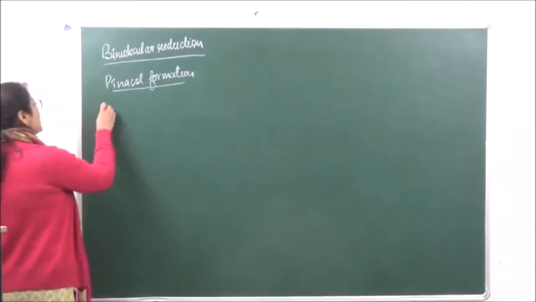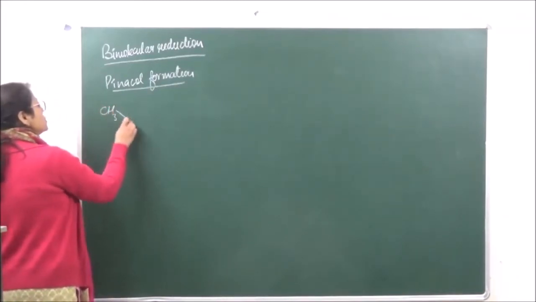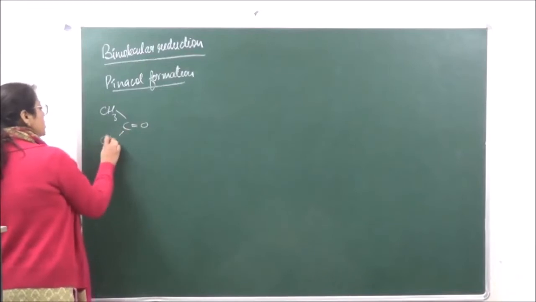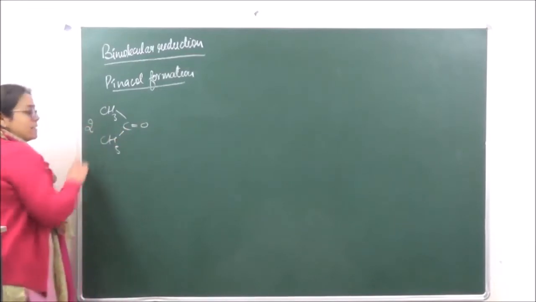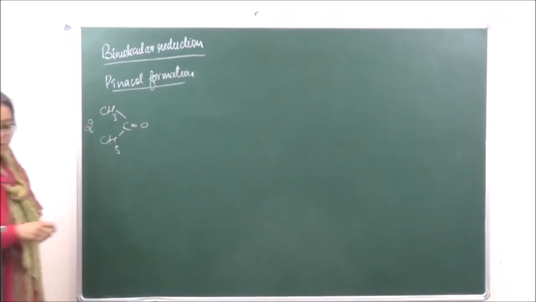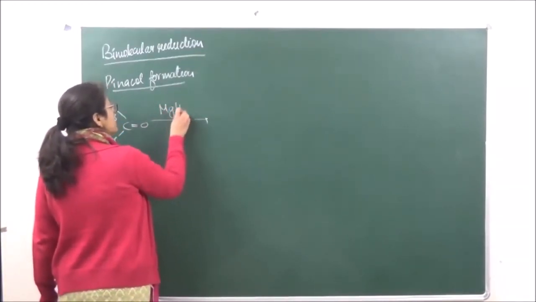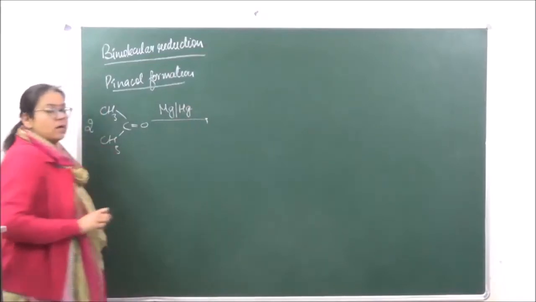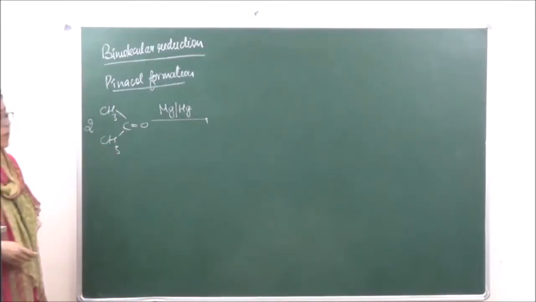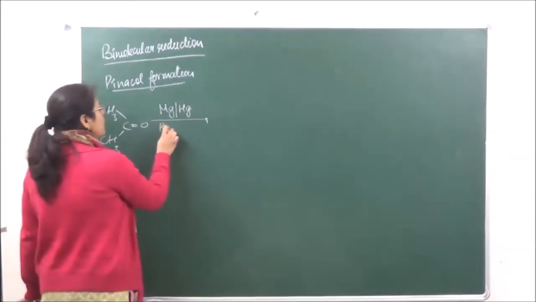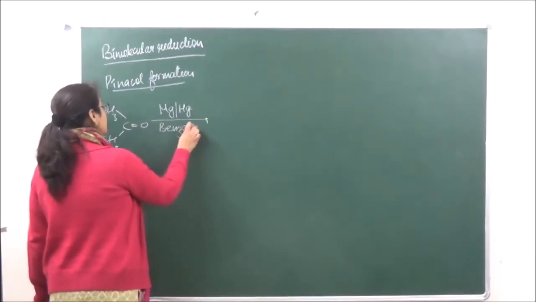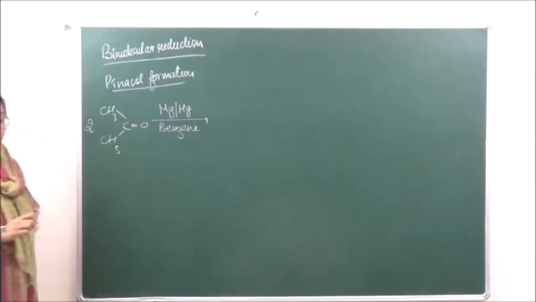In this case we are taking two molecules of acetone, right? And we are taking reducing agent as magnesium and mercury amalgam, and over here the solvent which is going to be taken is benzene, right?